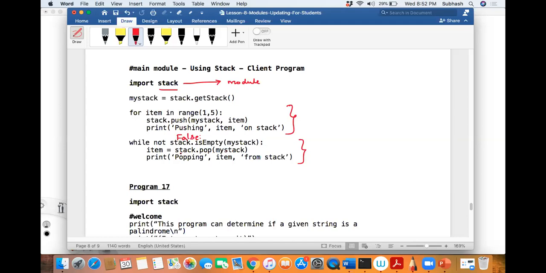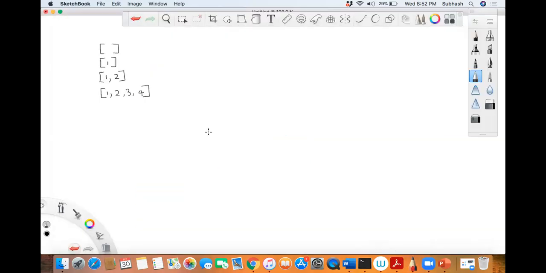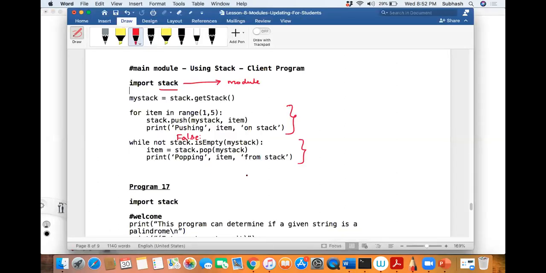So after popping, it has to give me an item. Let me see from where it has to pop now. From the last, the third element, sir. Yeah, 0, 1, 2, 3, this is the stack. Which element should it pop? The third element, sir. This element, right? That is nothing but the value 4. It has to pop 4, correct? So let me see if it is giving 4 or not.